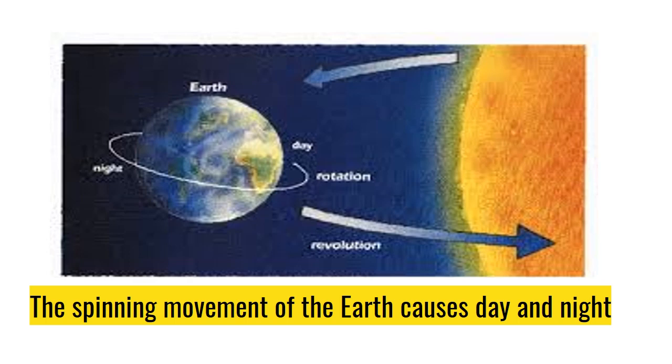Now we will talk about the movement of the Earth. The spinning movement of the Earth causes day and night. It is day in that part of the Earth which faces the sun, and night in that part which is opposite to the sun. Right, you can see Earth, sun and its movement, rotation and revolution.